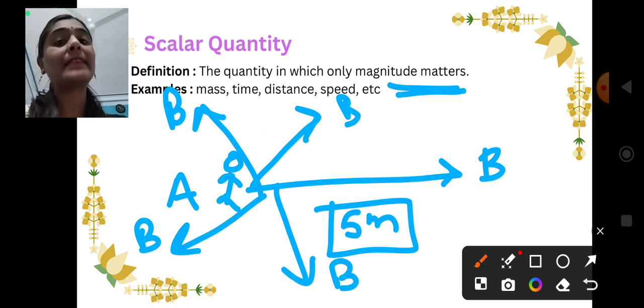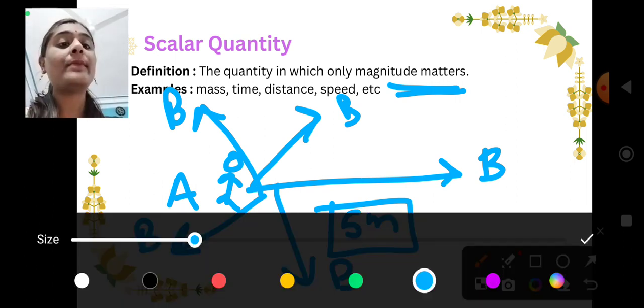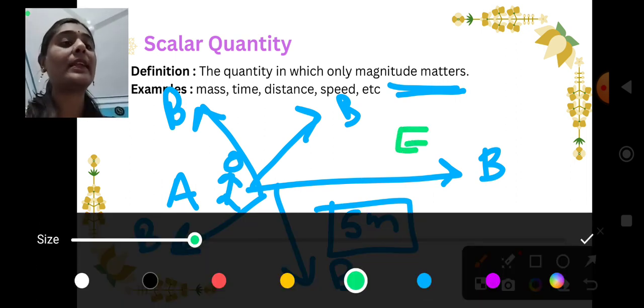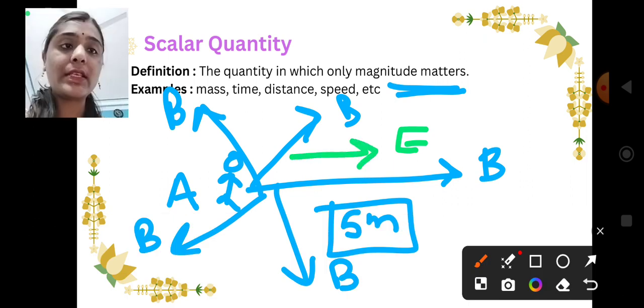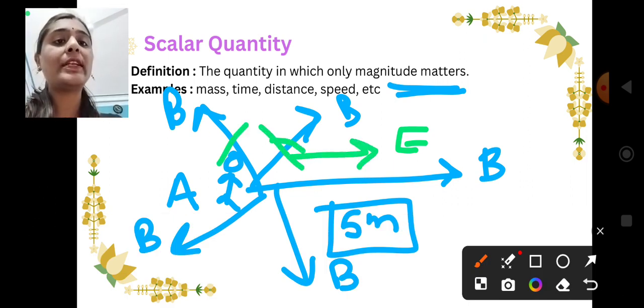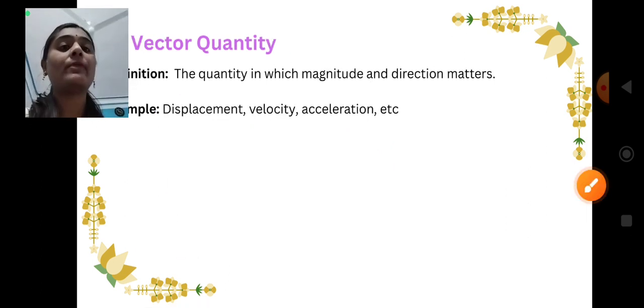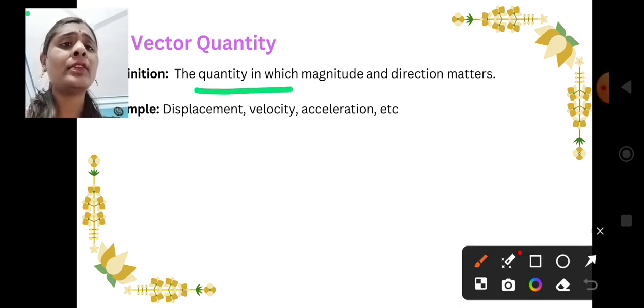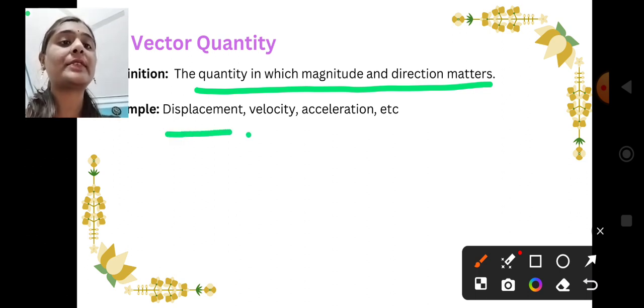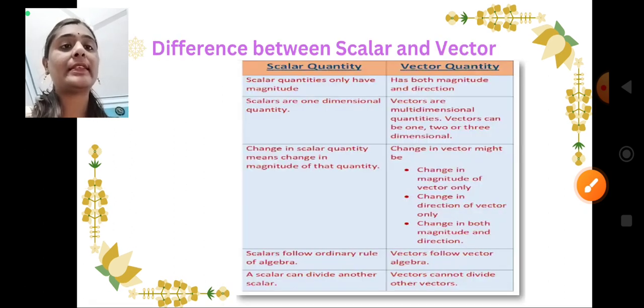Now, when we say in the second concept that 5 meter towards east, we get a perfect idea that he is going in this direction only. All these other possibilities get cancelled here, right? This is the particular direction we have mentioned, so that quantity comes under the vector quantity. The vector quantity is the quantity in which magnitude and direction both matter. Examples: displacement, velocity, acceleration, etc. Okay. Let us see the next one.